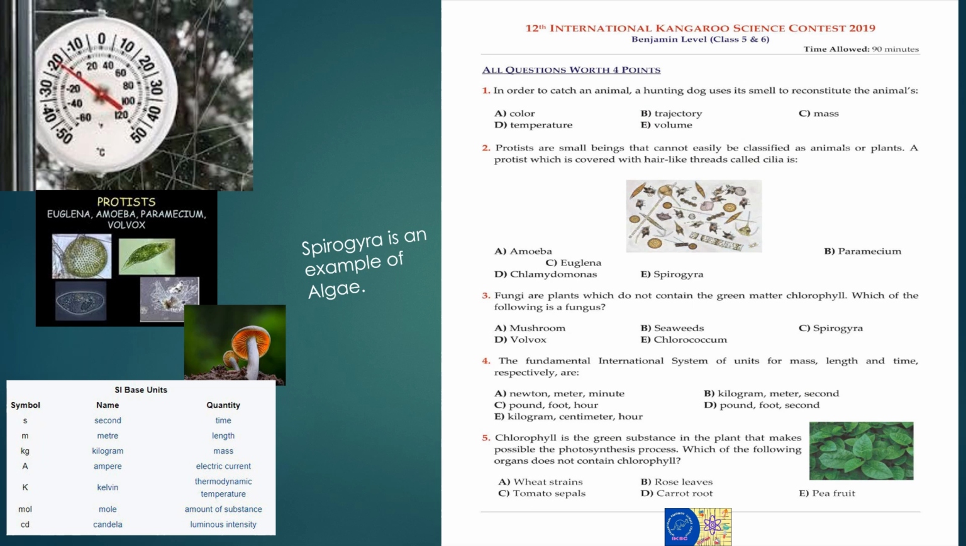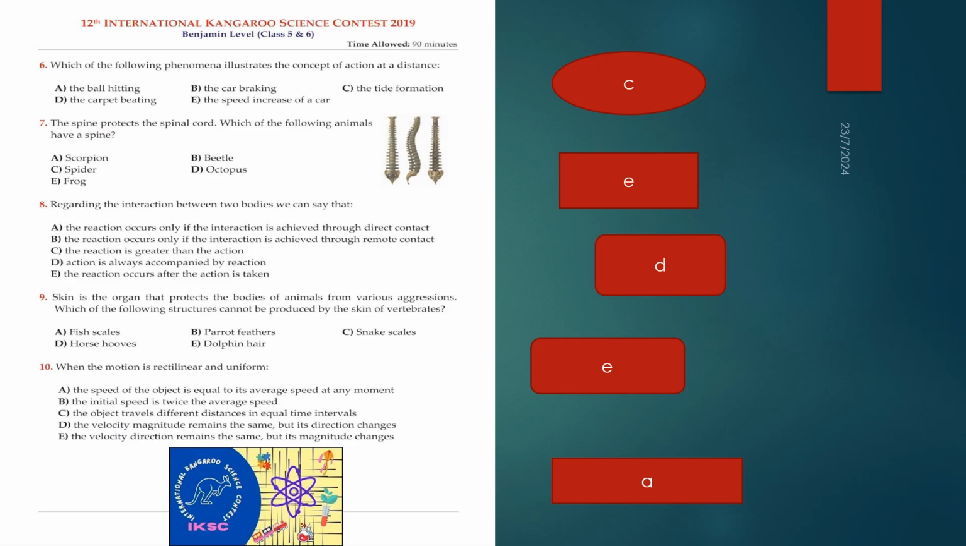Which of the following organs does not contain chlorophyll? In fifth, wheat strains, rose leaves, tomato sepals, carrot root, pea root. So the correct answer is carrot root. Okay, in this diagram you can see the questions and also the answers, if any question you may ask.